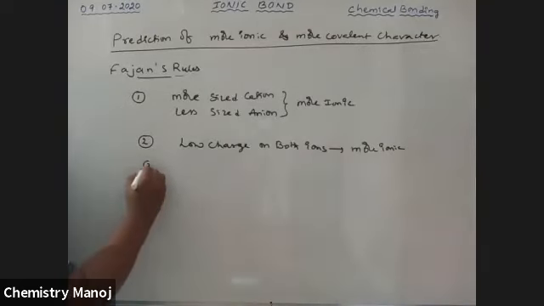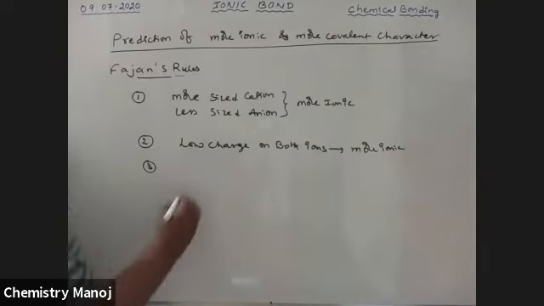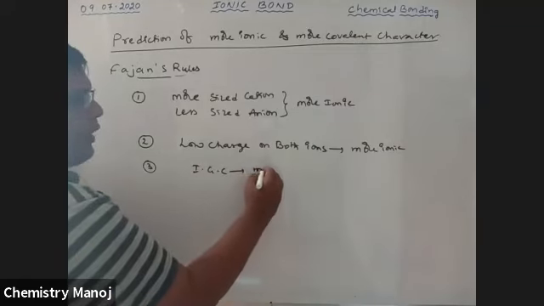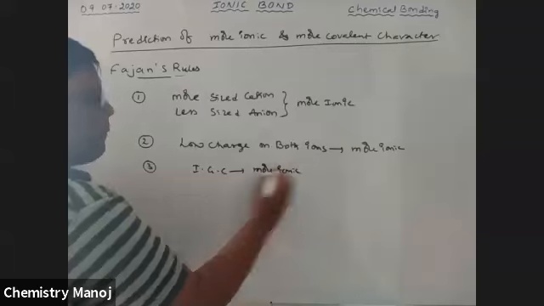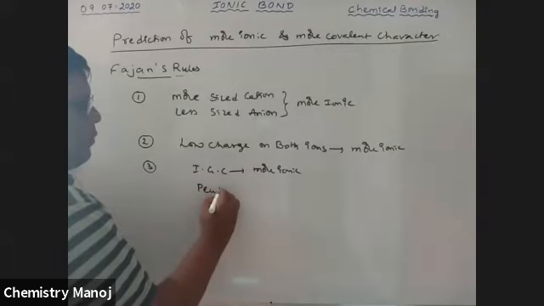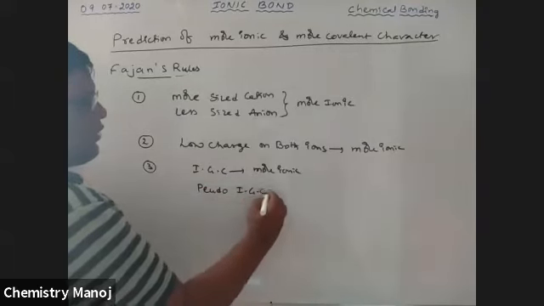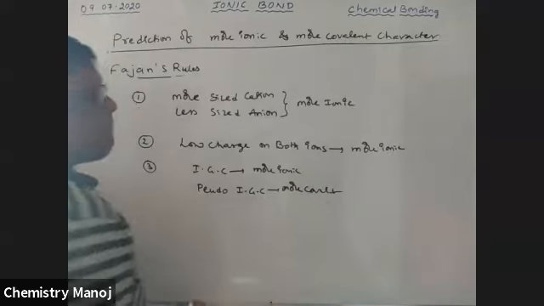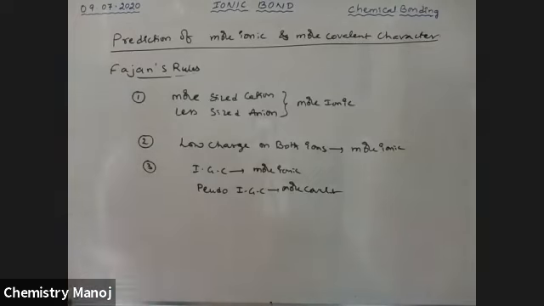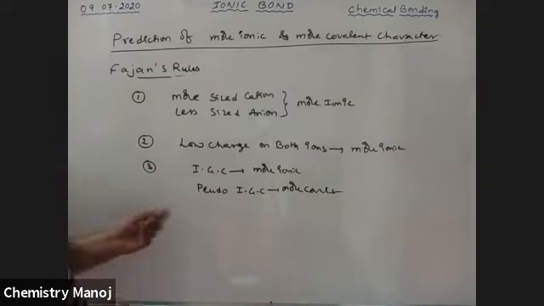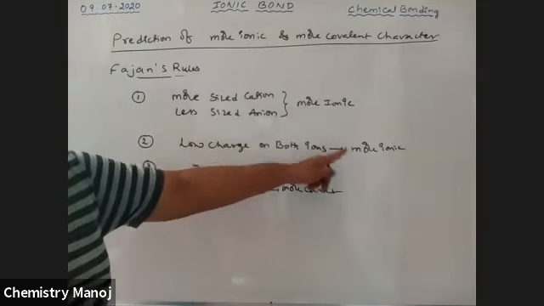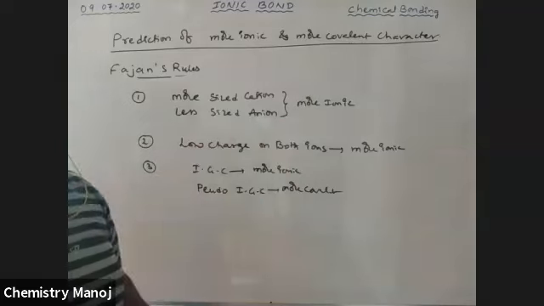Next, third case, inert gas configuration gives more ionic. Pseudo inert gas configuration is more covalent. This is the way to predict more ionic and more covalent. The reverse concept is more covalent.